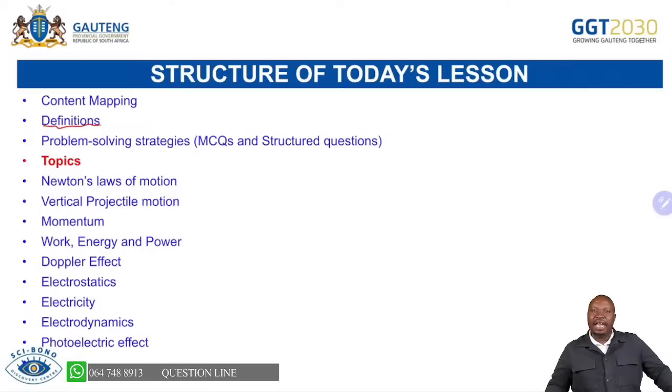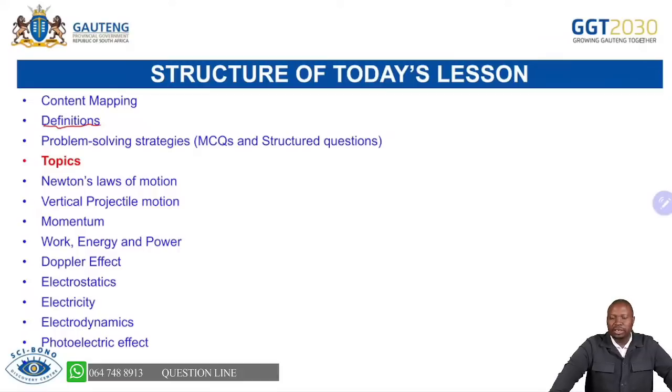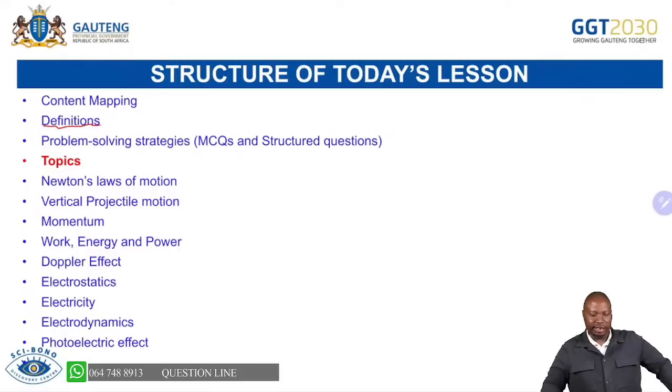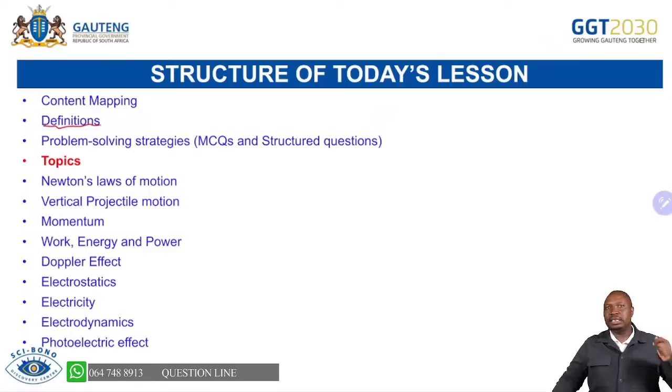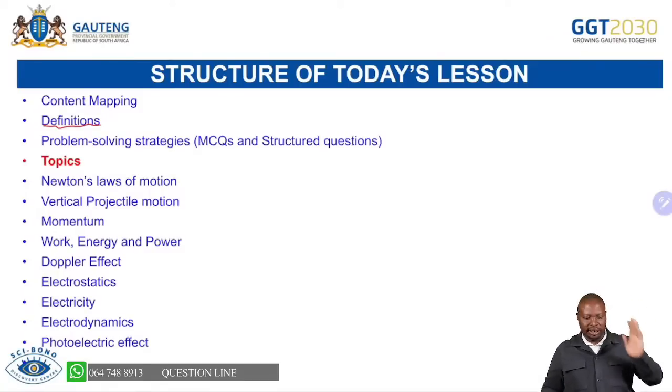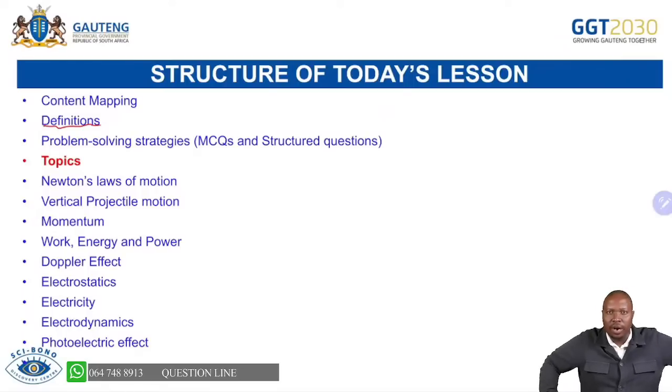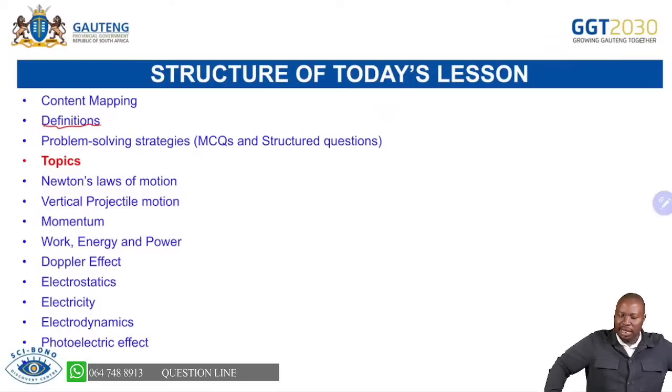So if there are 9 definition questions, please get all the 18 marks, and then you know that you are able to move. This is the first mark that you ensure, that as far as definitions are concerned, you're going to collect your marks. And we are also looking at problem solving in terms of your multiple choice questions and structured questions.